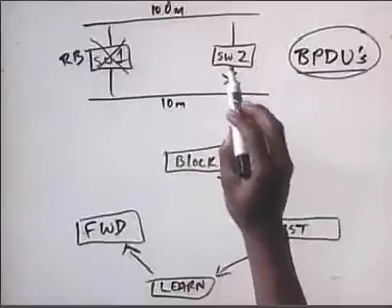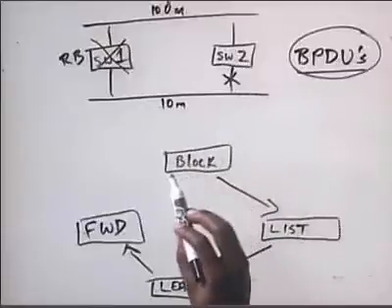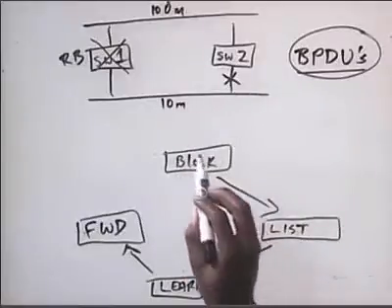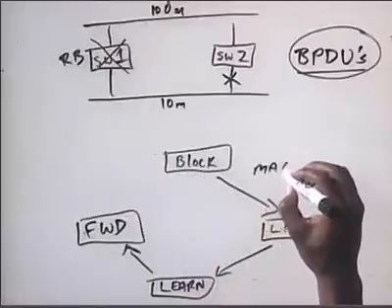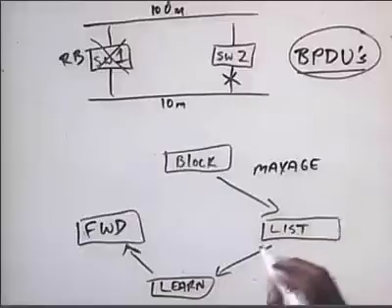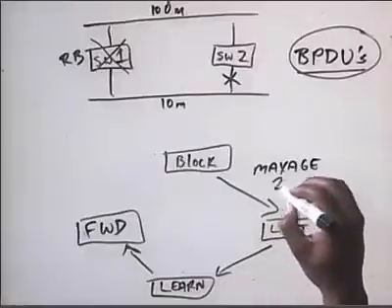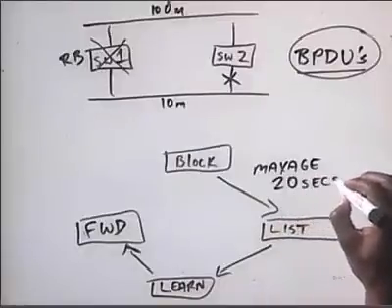And so this port right here begins transitioning from blocking to listening. The transition time between blocking and listening is referred to as the max age time or the max age timer. This is a period of 20 seconds.